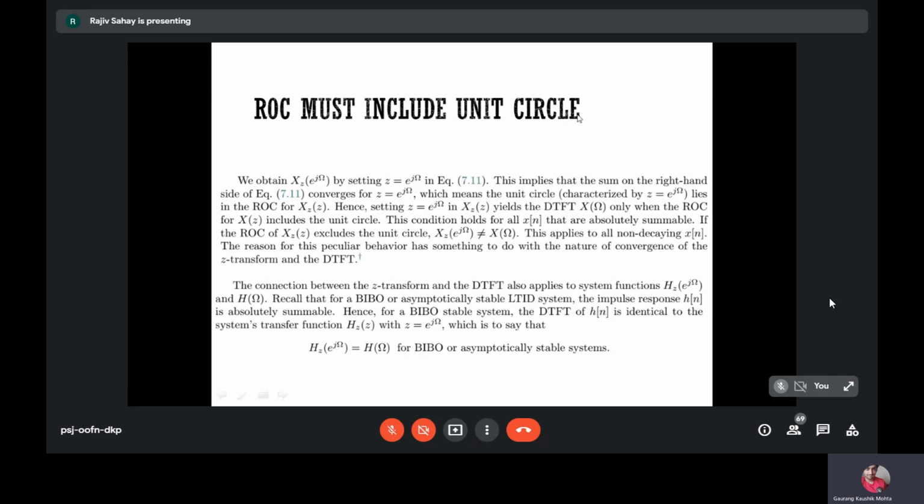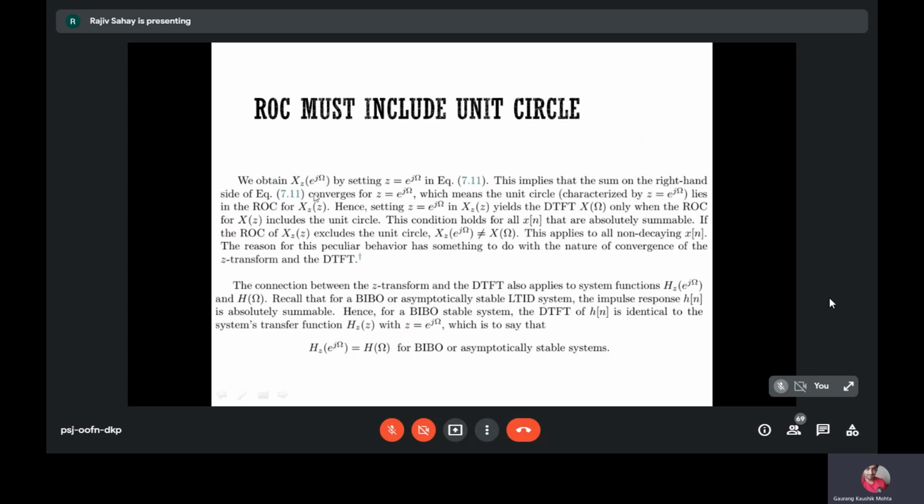So ROC must include the unit circle, only then the DTFT will exist. Otherwise, the DTFT doesn't exist. You can have a Z transform for a signal whose Fourier transform does not exist.